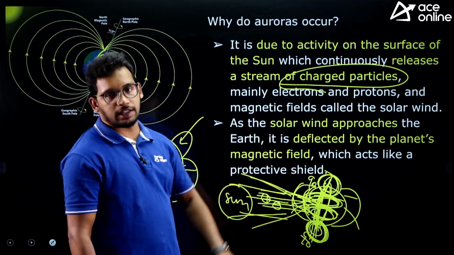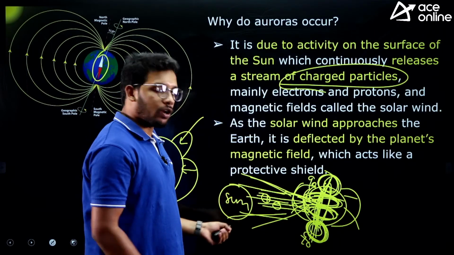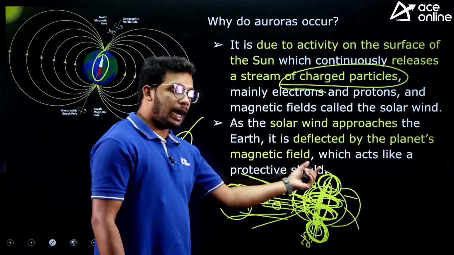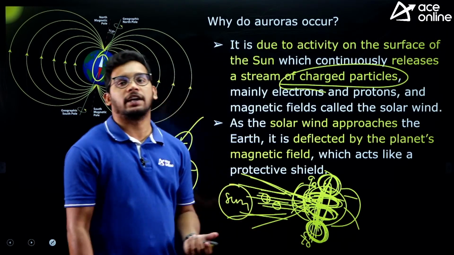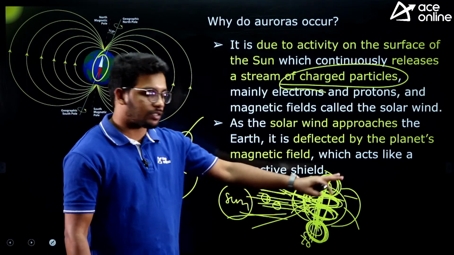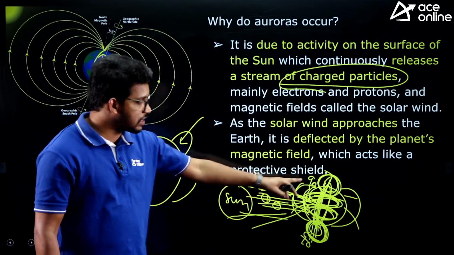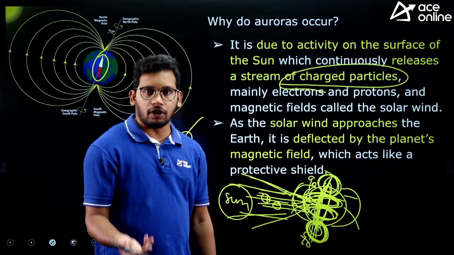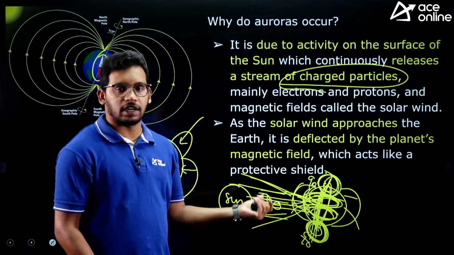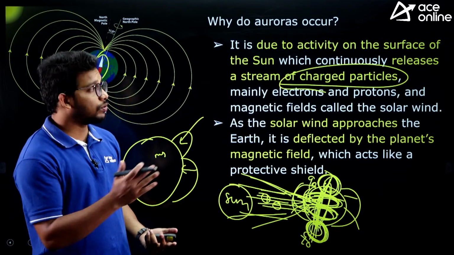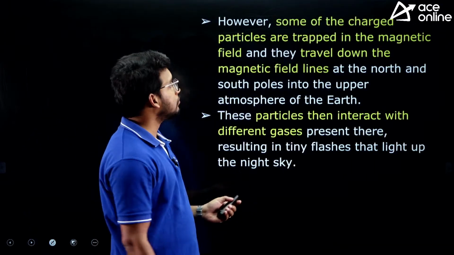So that is the reason. It depends on how intense the sun's release is, and the capability of the earth's magnetic field. So it depends on various regions. It can occur in any part of the earth. It is not just restricted to the polar regions. Based on the intense solar winds coming towards the earth, it can happen in any region, right? So that can be asked in the exam.